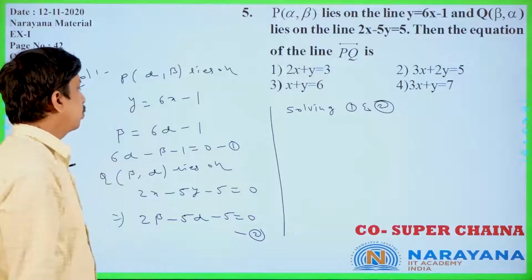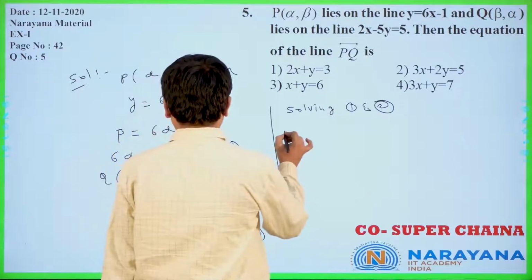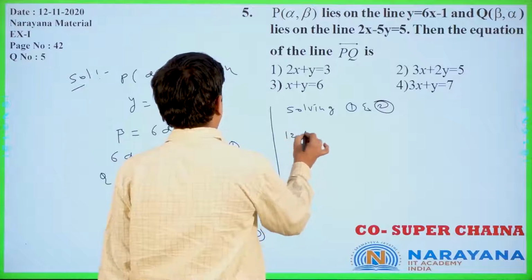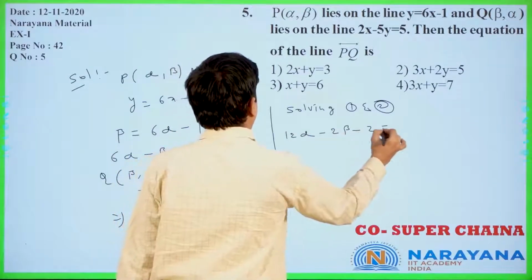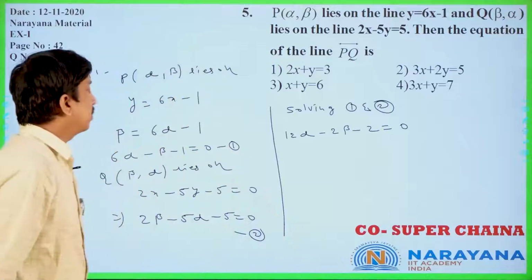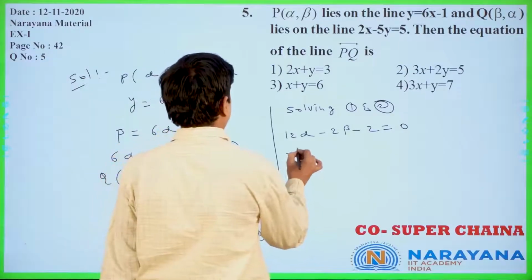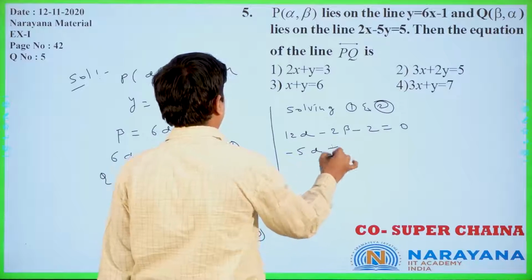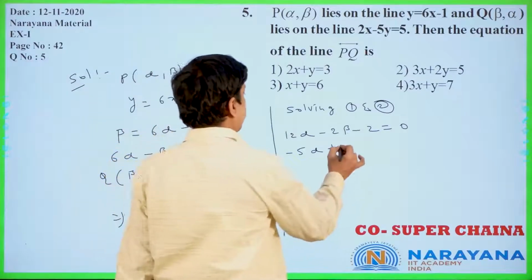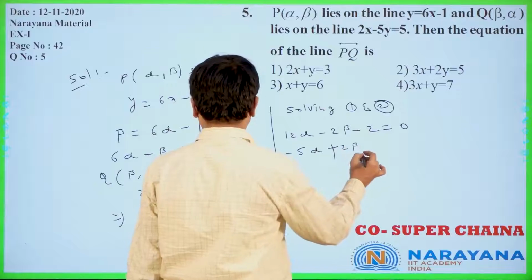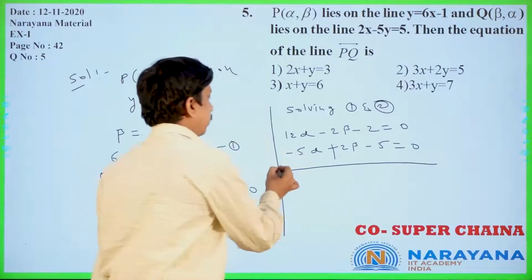I will multiply equation 1 by 2: 12 alpha minus 2 beta minus 2 is equal to 0. Now, minus 5 alpha plus 2 beta minus 5 is equal to 0, because I am writing in order.